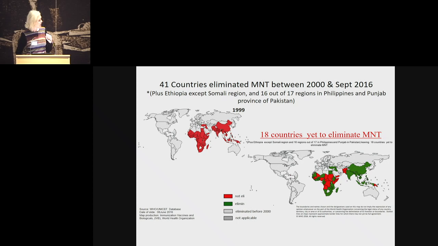So we only have 18 countries yet to eliminate, and one of them is Haiti, where they just couldn't do the certification because of a cyclone. Some of these 18 are really just about to be certified. So there are very few countries left. I think MNT is really an example of where you're just targeting the poor, and it's a vertical equity intervention.